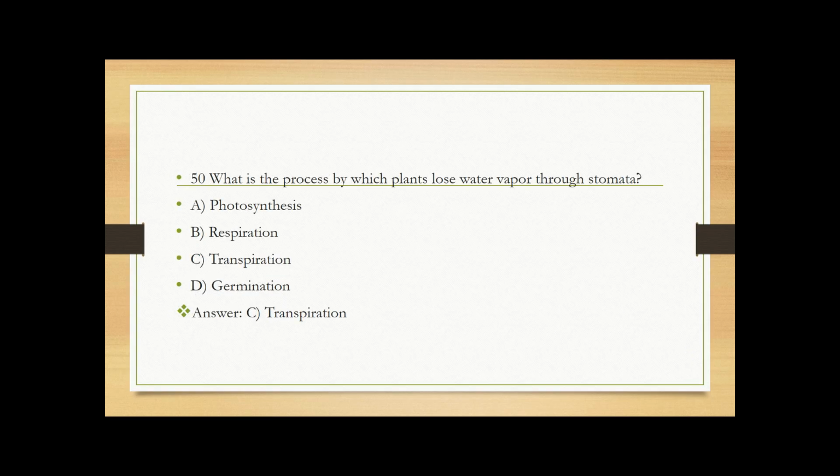What is the process by which plants lose water vapor through stomata? A. Photosynthesis, B. Respiration, C. Transpiration, D. Germination. So the answer is transpiration. It cools the plant and creates suction for water transport.